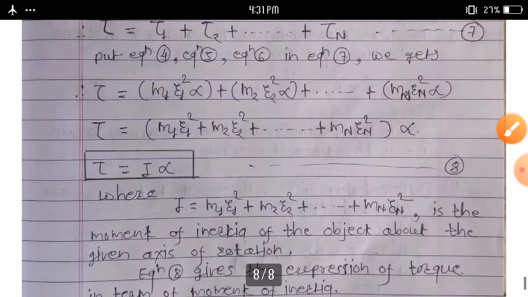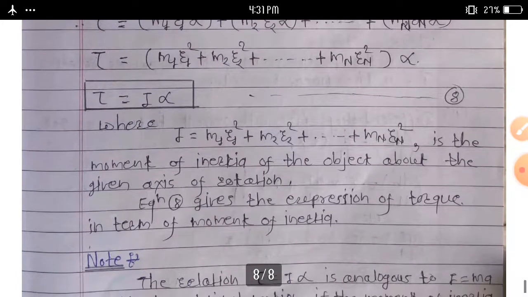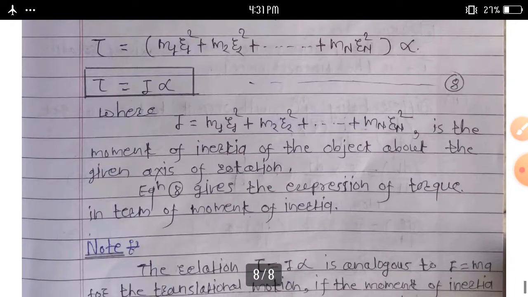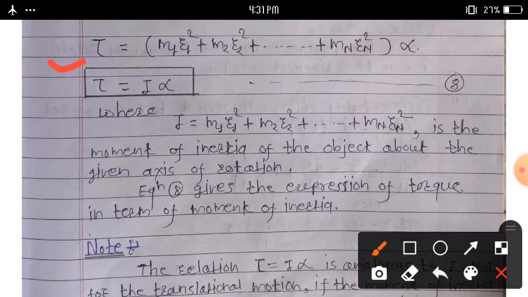Then taking alpha outside the bracket, tau is equal to I alpha, where I is equal to m1 r1 square plus m2 r2 square plus up to mn rn square, the moment of inertia of the object about the given axis of rotation.